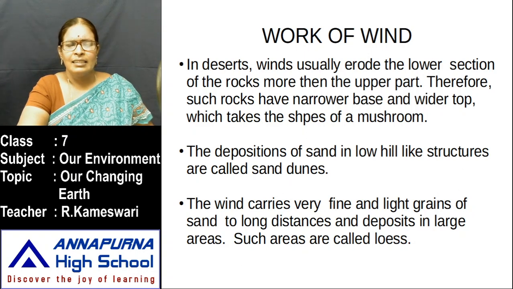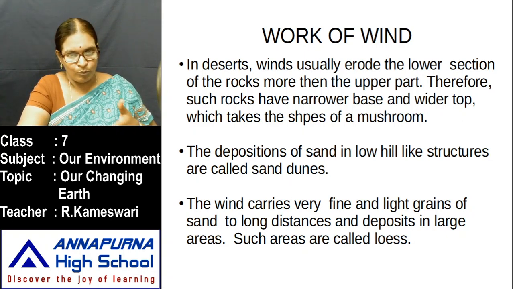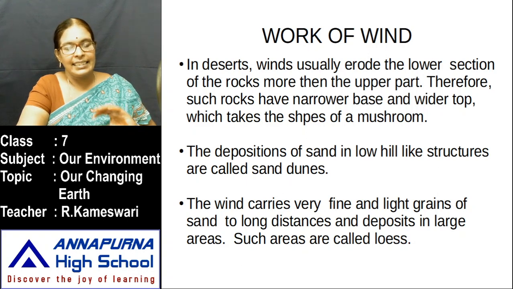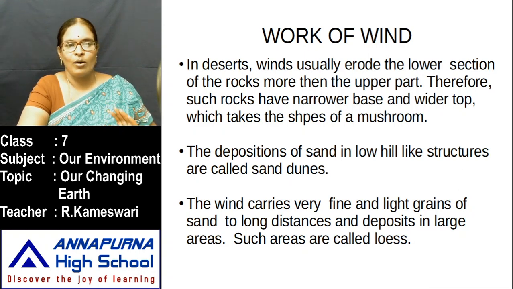These are available in desert areas. The deposition of sand in low hill-like structures is called sand dunes. The sand blows in the direction the wind is flowing and settles like a hill structure. Those sand hills in the desert areas are called sand dunes.